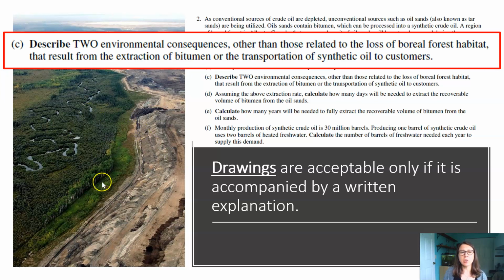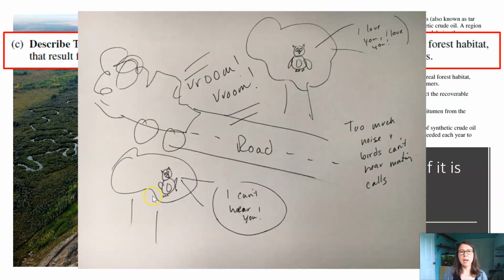So I included this picture on the left-hand side just to show you what bitumen extraction looks like. This is a picture of Alberta, Canada, where they're extracting some of the oil sands. We see that nice boreal forest habitat abutted by the extraction. This is a surface strip mining operation. And we want to be able to answer this question. I reconstructed a drawing that I saw on last year's exam.